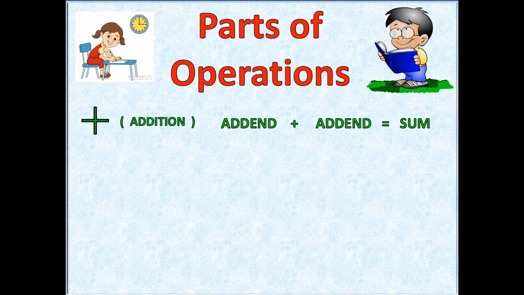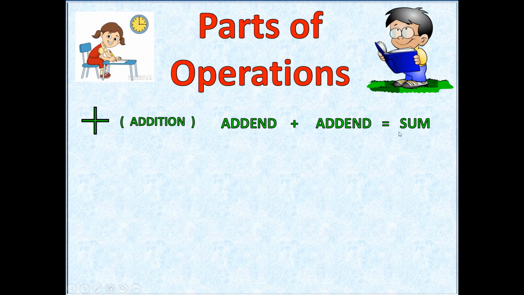We know addition, subtraction, multiplication, division. So now we are discussing what we call the numbers in each. Now plus is addition. We call the plus symbol addition. See here, there was a plus symbol and addition. In addition we have three names: addend, addend, and sum.